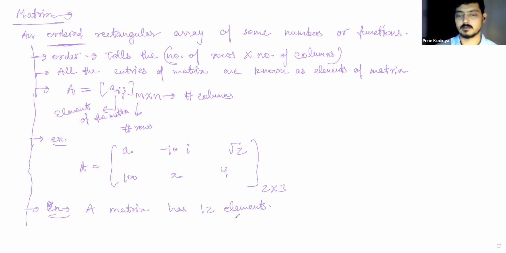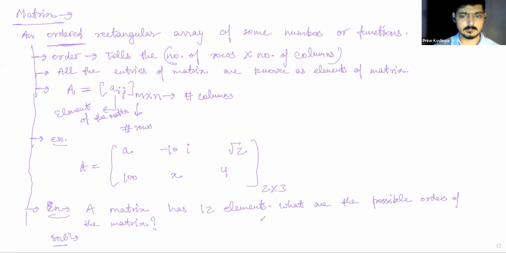What are the possible orders of the matrix?